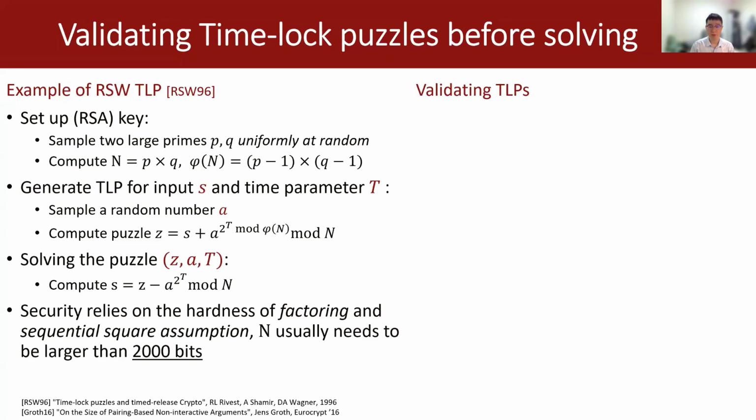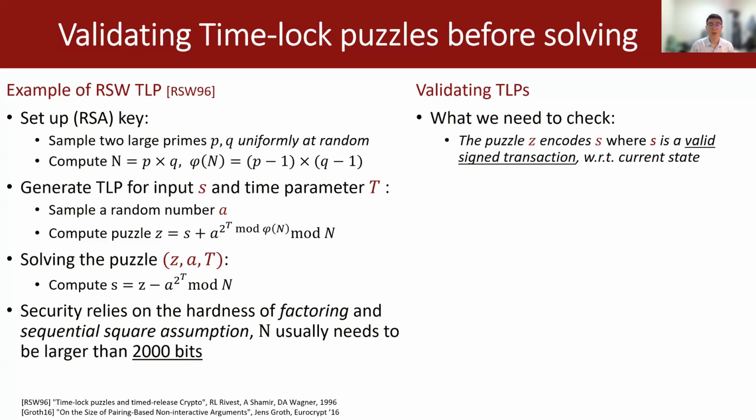To validate time block puzzles, let's first examine what we need to check. We need to check that the puzzle z encodes a solution s, where s is a hash of a valid signed transaction with valid signatures with respect to the current state.